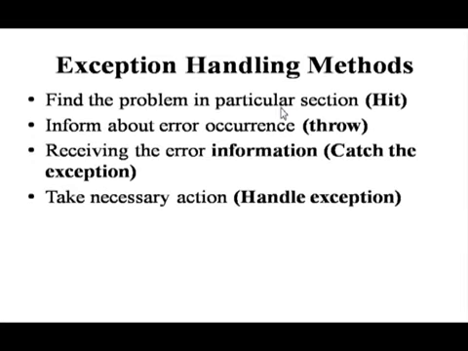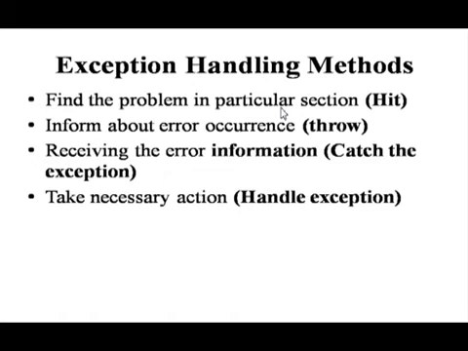Exception handling methods. There are 4 sections. First we find the problematic section, where a particular critical section error can occur. This section is called the hit area, and information about the error occurrence is thrown or informed by a statement called the throw statement.